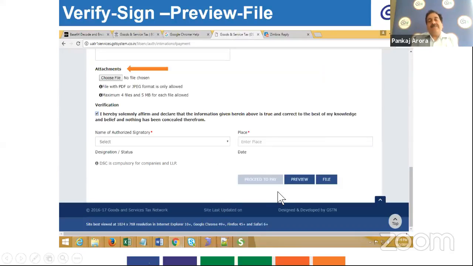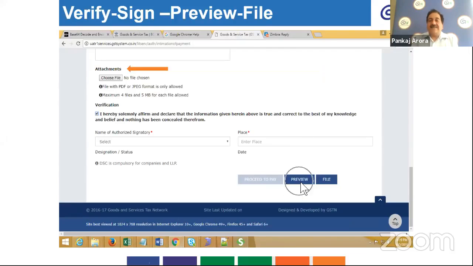Here also I would advise that please use the preview option, because when you click on the preview button, it generates a draft statement of whatever you have entered before filing. Because if you enter the wrong details, you may come across some other type of problems later.